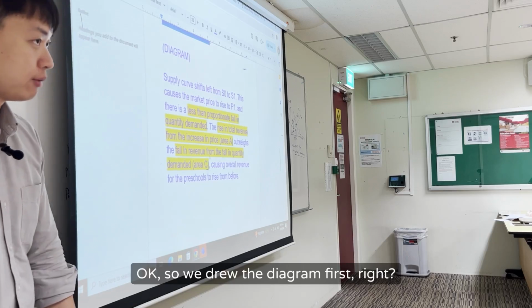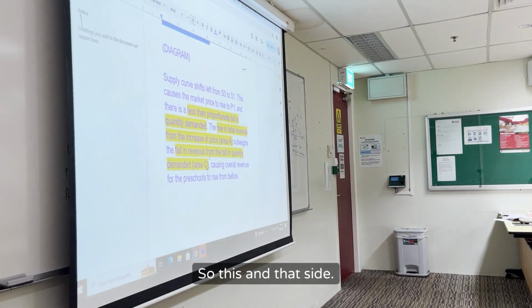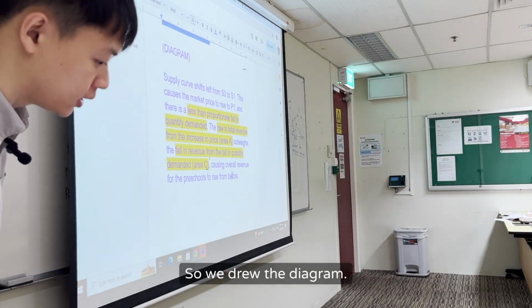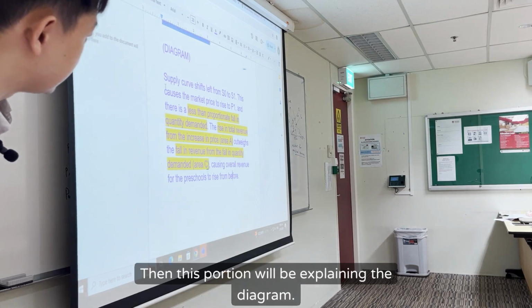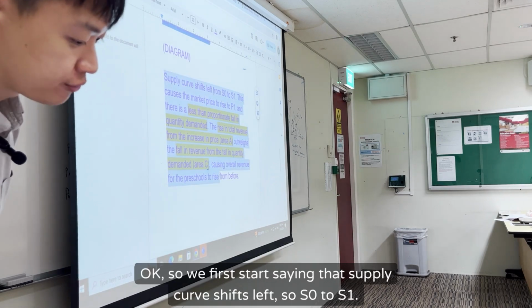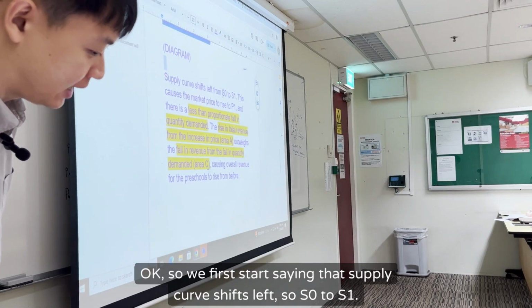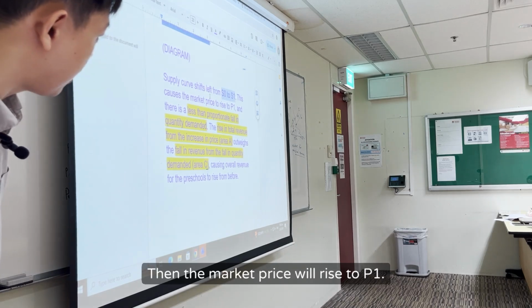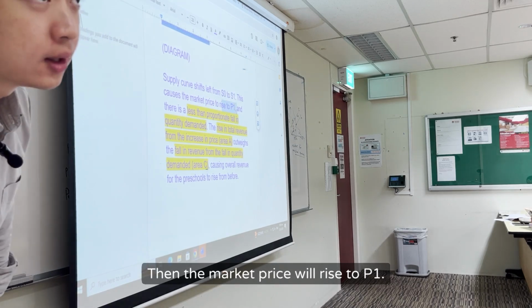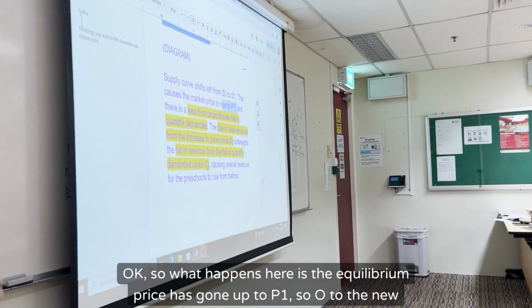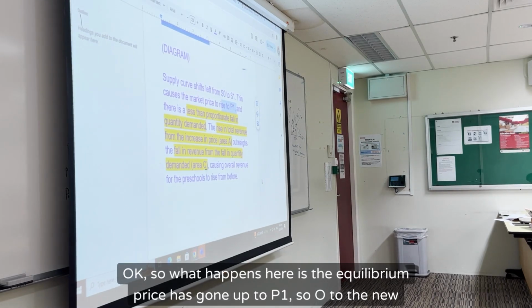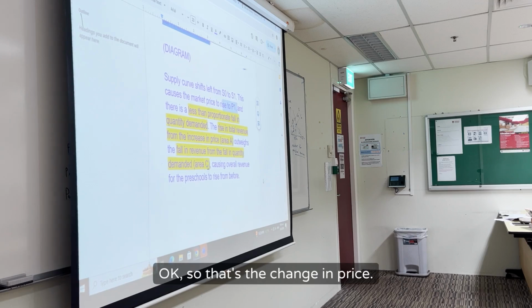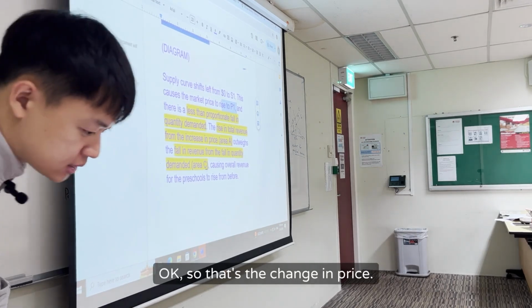So we drew the diagram first, right? This and that side. Then this portion will be explaining the diagram. So we first start by saying that the supply curve shifts left, S0 to S1. Then the market price will rise to P1. So what happens here is the equilibrium price has gone up to P1, from O to the new equilibrium point. So that's the change in price.